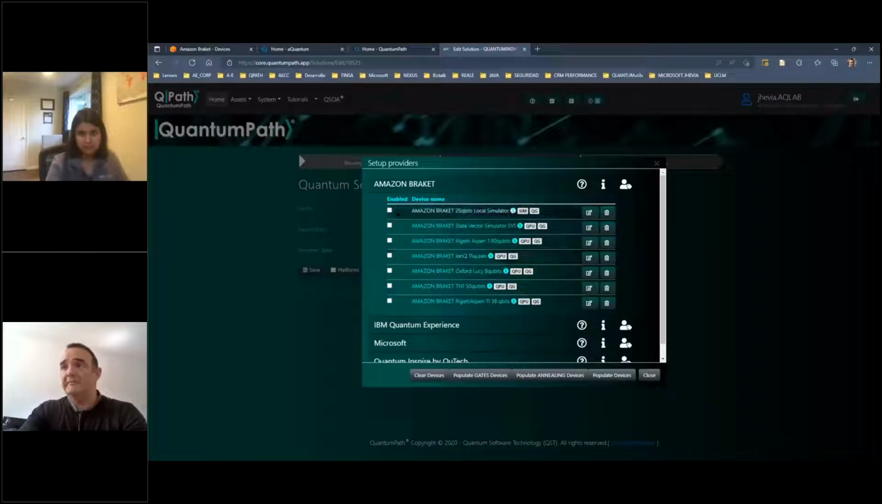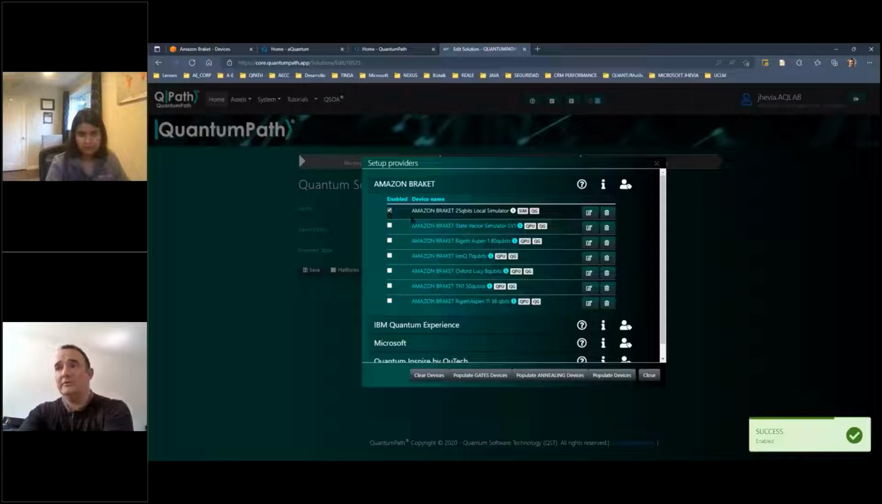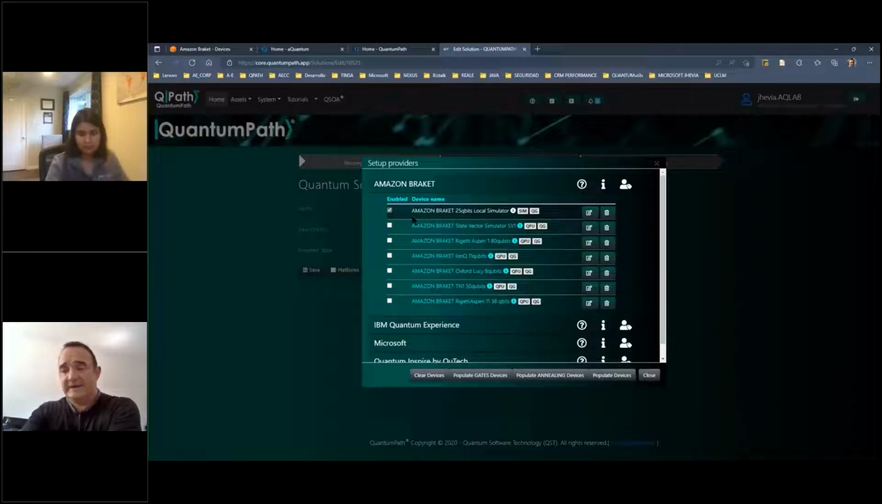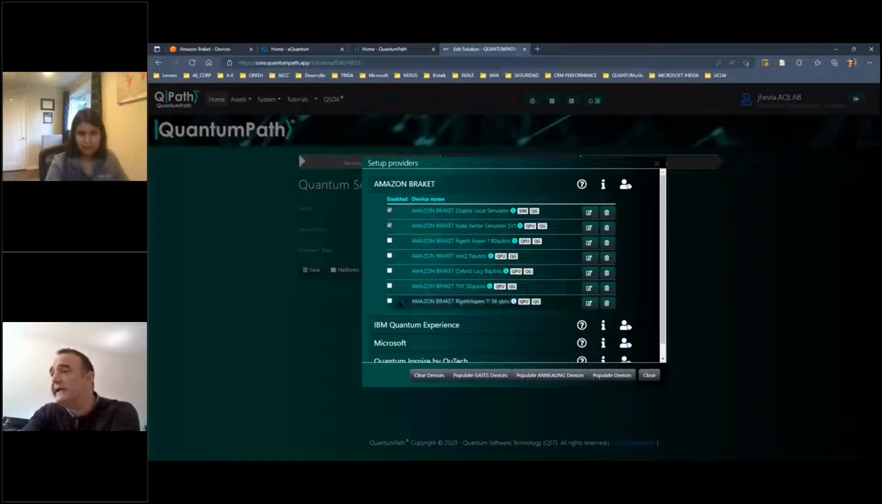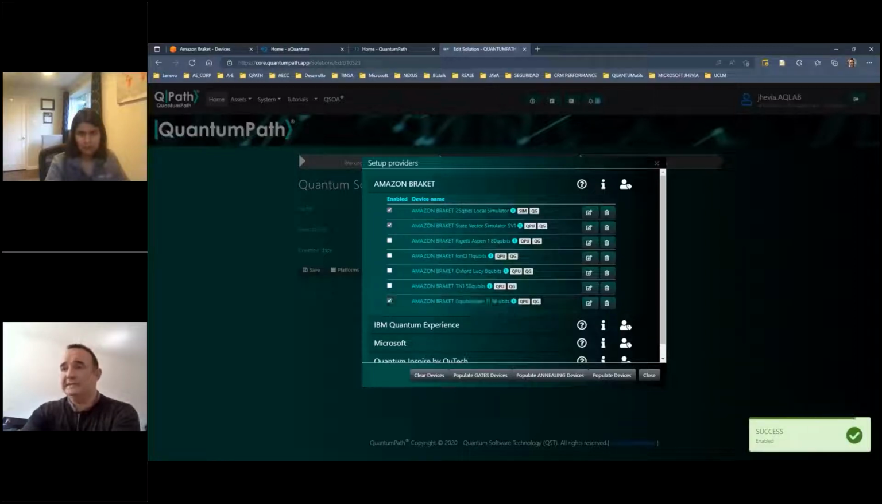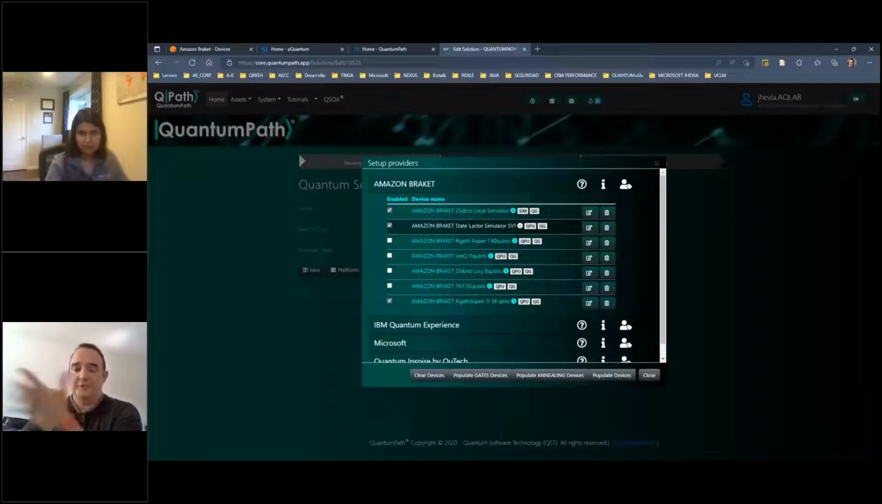To make the demos, let me select the Amazon Braket local simulator. It's a simulator that runs inside the Quantum Path infrastructure. And let me select, for example, the SV1 and the Amazon Rigetti Aspen 11. These two machines are running in the Braket infrastructure. When you choose a local simulator, you don't need to specify any credentials to execute your experiments. But if you want to access the Braket infrastructure, you need your user ID and your password and some kind of token to prepare the connection.